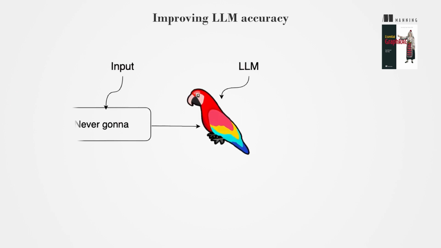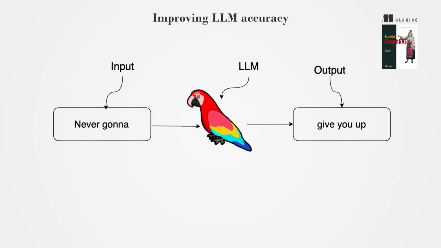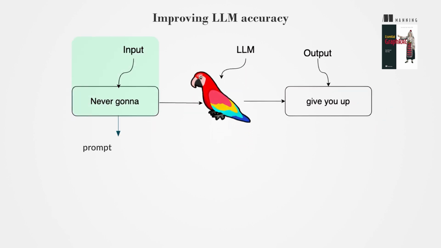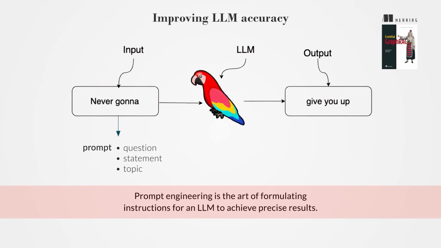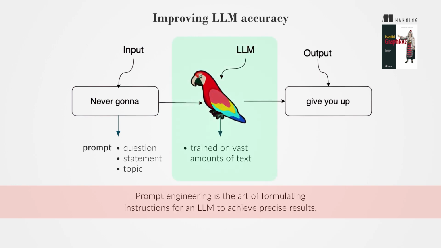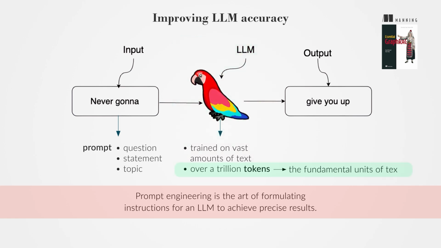LLMs can follow instructions and produce complex outputs like haikus. A prompt is the input text provided to the model, which can be a question, statement, or topic. Prompt engineering is the art of formulating instructions for an LLM to achieve precise results. LLMs are trained on vast amounts of text, often containing over 1 trillion tokens, which are the fundamental units of text.